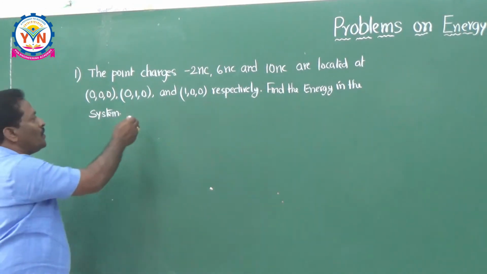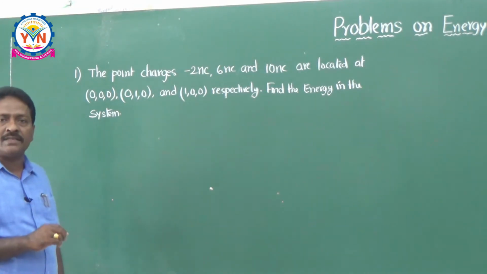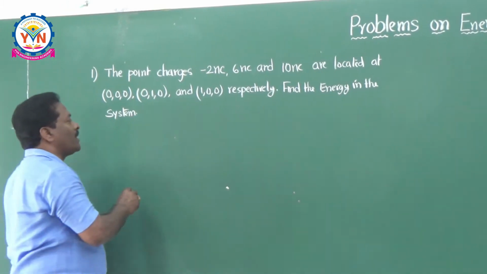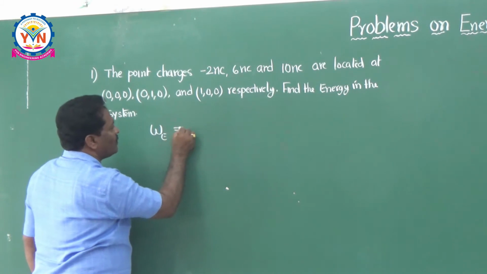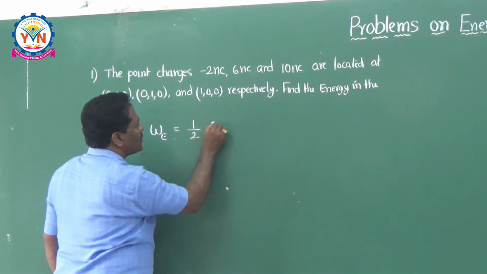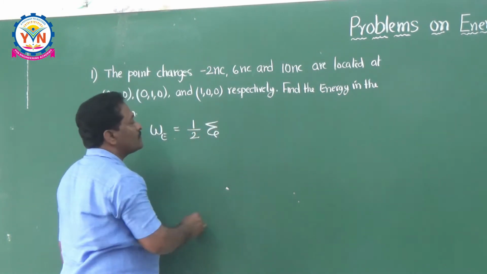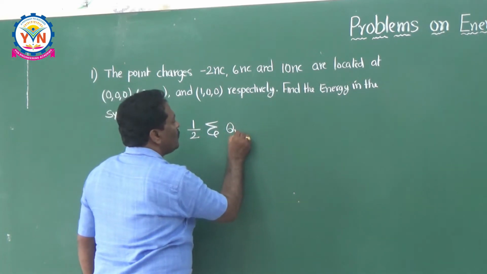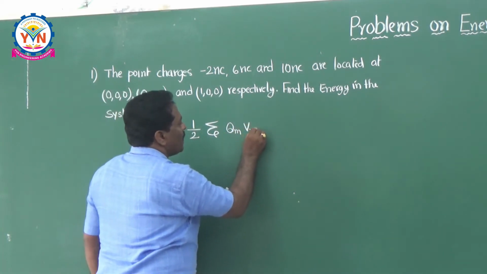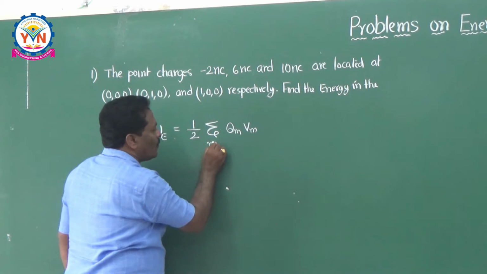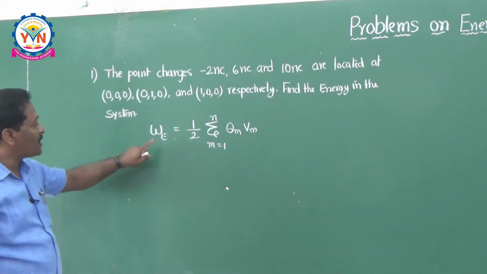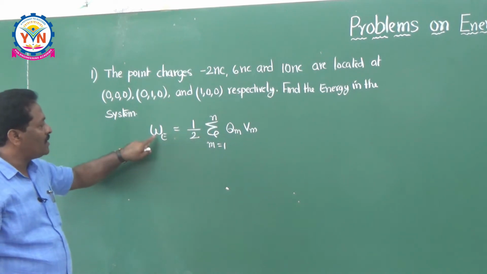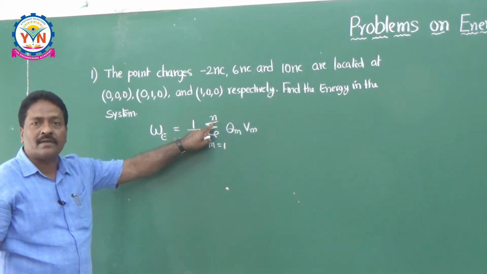And I already told you the expression for the energy storage in the system. The energy stored in the system W is equal to half into sigma Qm into Vm, where m is equal to 1 to n number of charges. So this is the general expression for the energy storage for n number of charges.